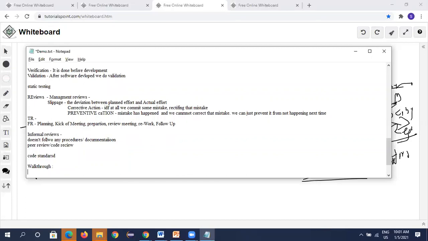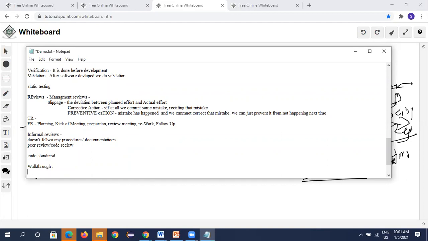For example, Shekhar asks me to look at his test execution document to check whether he has prepared everything or not. So we just have discussions, we don't maintain any minutes of meeting. Friendly discussions, friendly walkthroughs will be going on. So this is called walkthroughs. Any questions here?